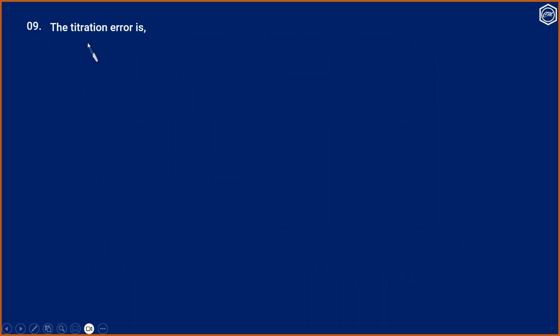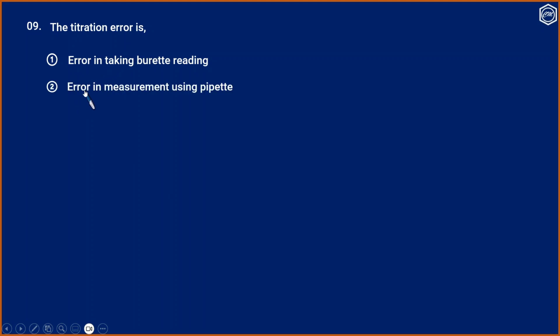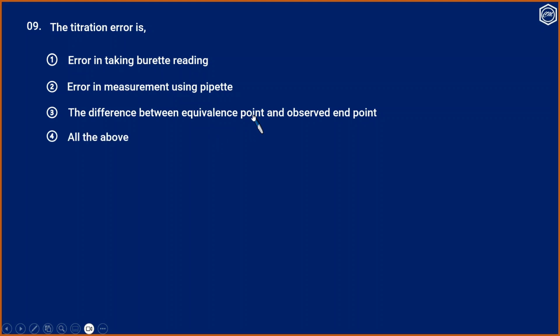Then question number 9. The titration error is: 1, error in taking burette reading; 2, error in measurement using pipette; 3, the difference between equivalence point and observed end point; 4, all the above. It is the difference between equivalence point and observed end point that is called the titration error. So option 3 is the correct answer.